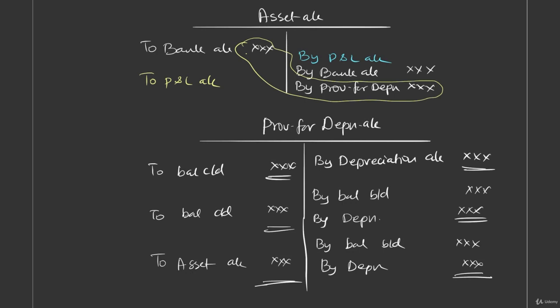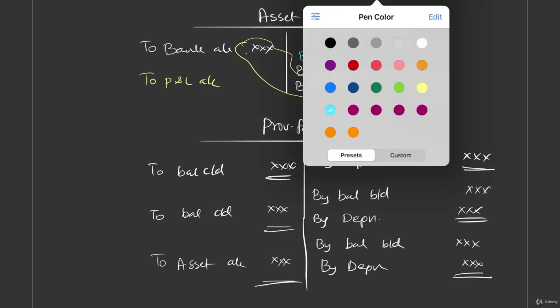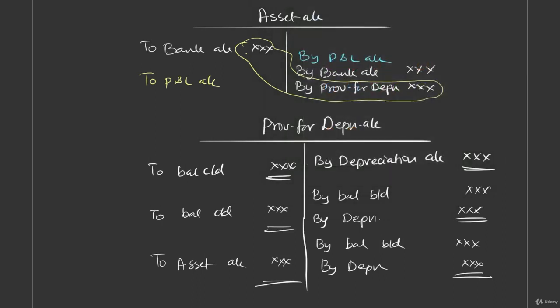So we can reduce this as an accounting entry as well. In case provision for depreciation account is maintained instead of capturing depreciation in the asset account every year, then every year the entry for depreciation will be depreciation account debit to provision for depreciation, that is fine.